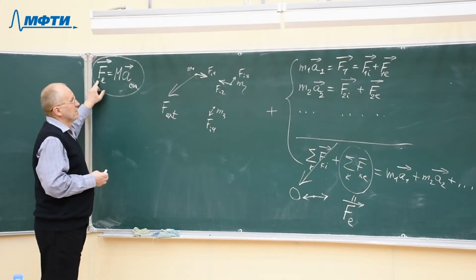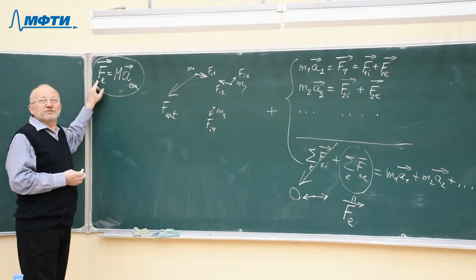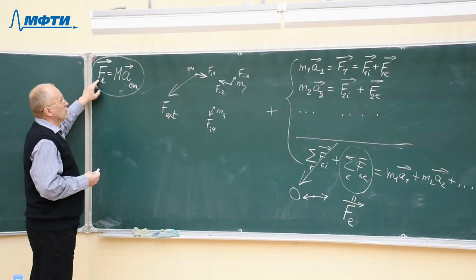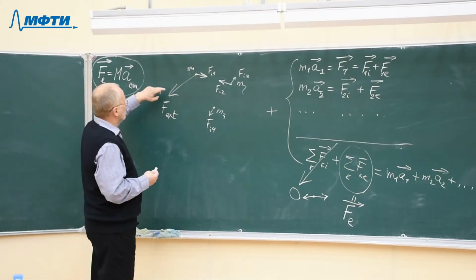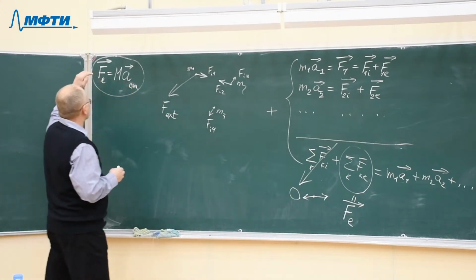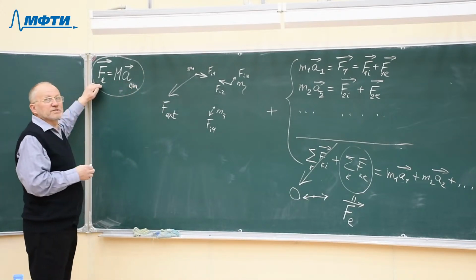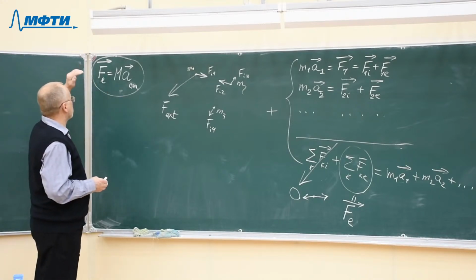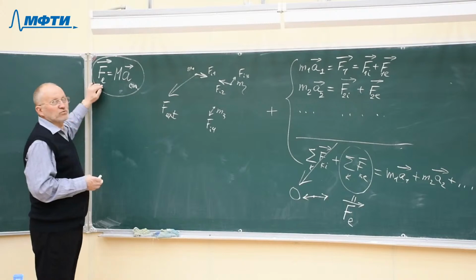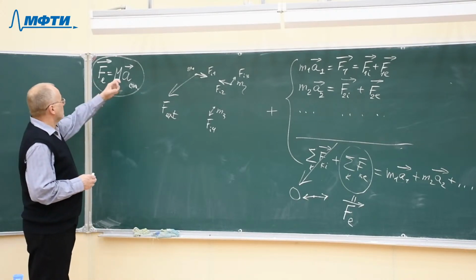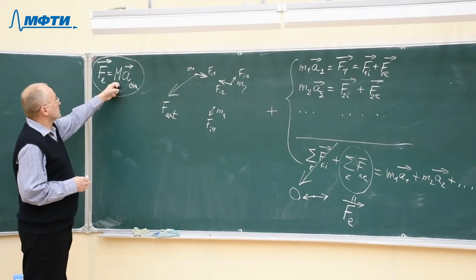Anything. And we have found that the center of mass of this system of particles moves with acceleration if some external forces act on this system of particles. And we have to find the net external force, that is, the vector sum of all external forces acting on this system. Internal forces cancel each other. We have to take into account only external forces acting from outside objects, and the total mass of the system of particles.